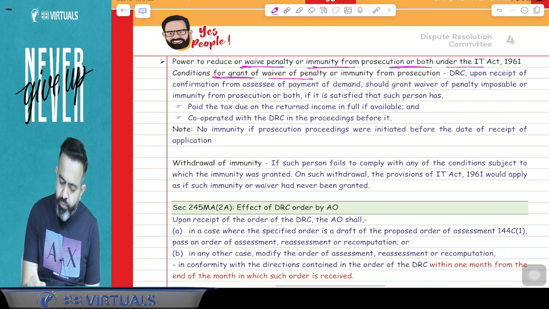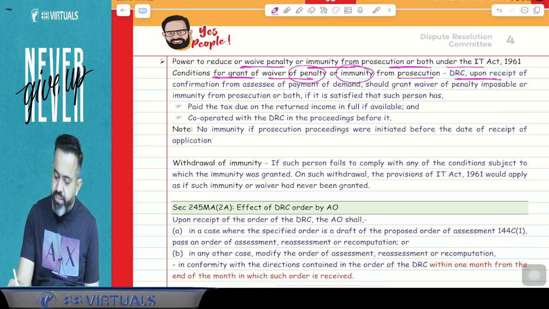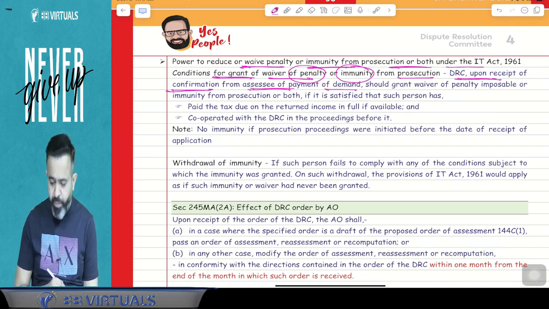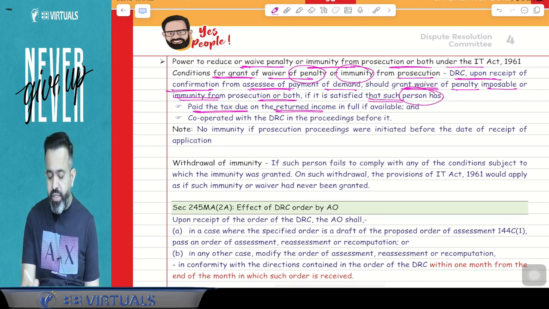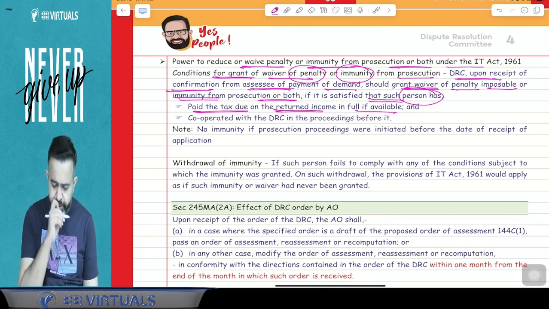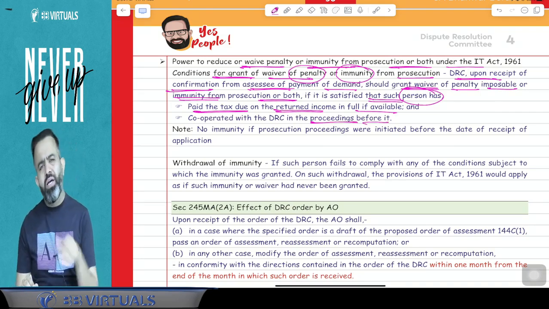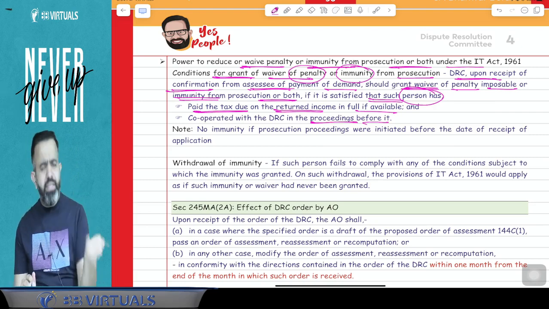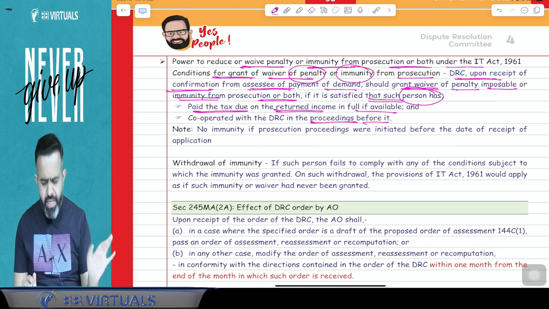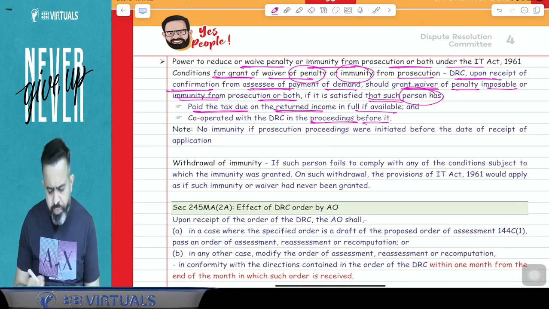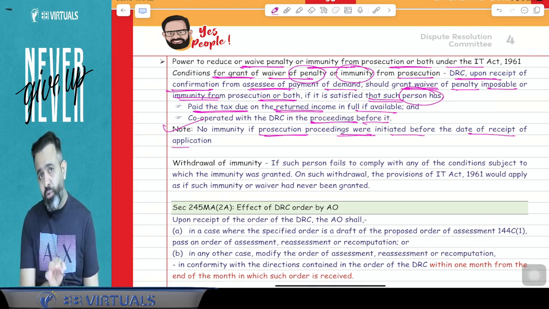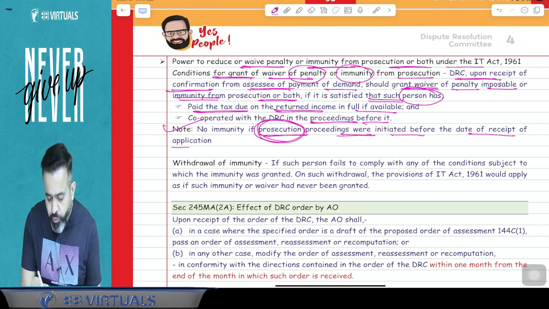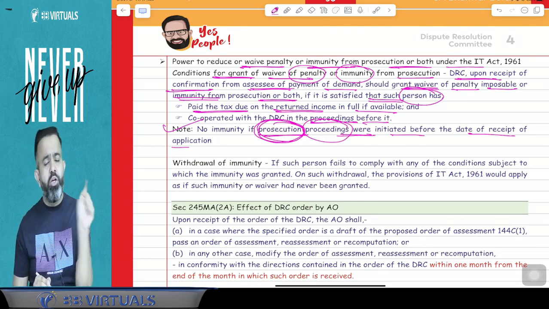Now, the condition to grant waiver of penalty or immunity from prosecution: the DRC, upon receipt of confirmation from the assessee of payment of demand, should grant the waiver of penalty imposable or immunity from prosecution or both if it is satisfied that such person has paid the tax due on the declared income in full, if available, and has cooperated with the DRC in the proceeding before it. So if the assessee has cooperated and paid the taxes on whatever income declared, then they will give you the immunity. No immunity if prosecution proceedings were initiated before the date of receipt of the application, meaning before the application to the DRC against you. If prosecution proceeding is already initiated, then they will not be able to give you immunity.